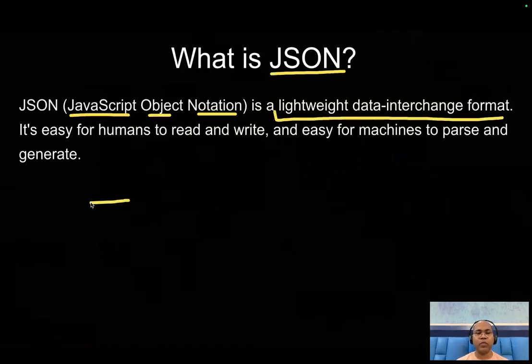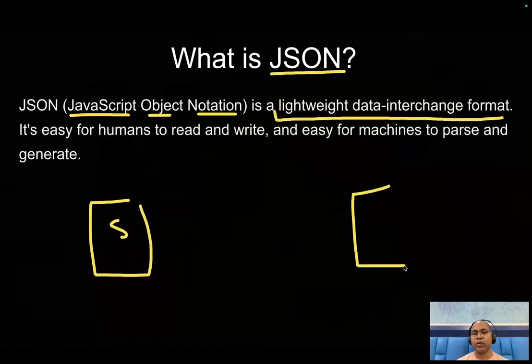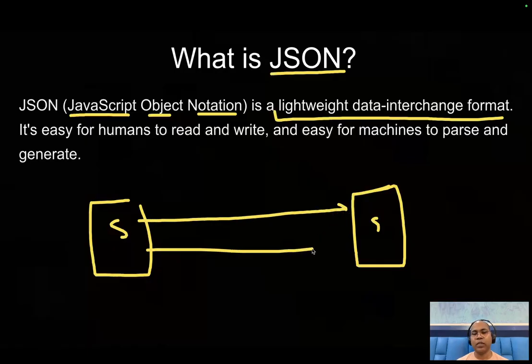That means whenever we have one microservice and another microservice, and they want to exchange data from service A to service B, the format APIs or microservices mostly use nowadays to exchange data between services is JSON.